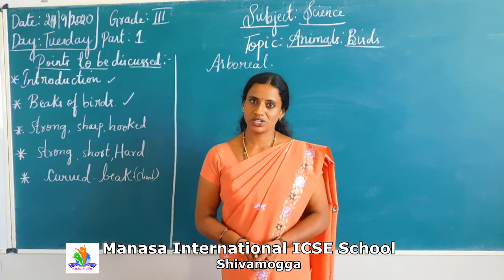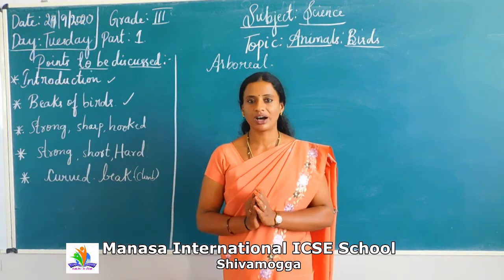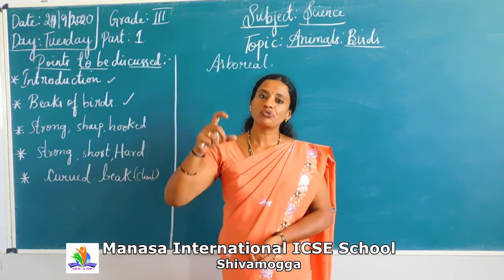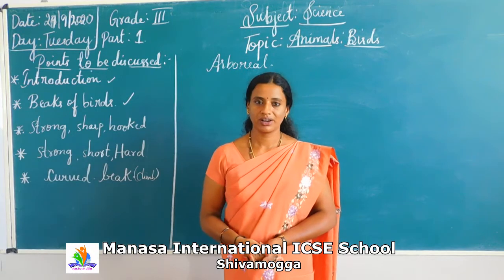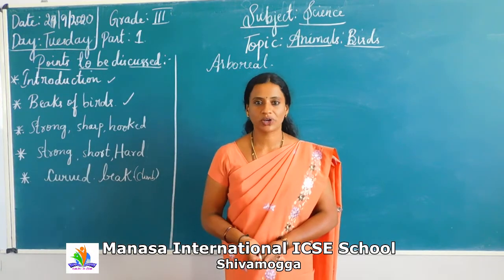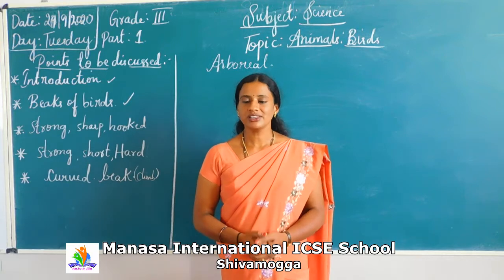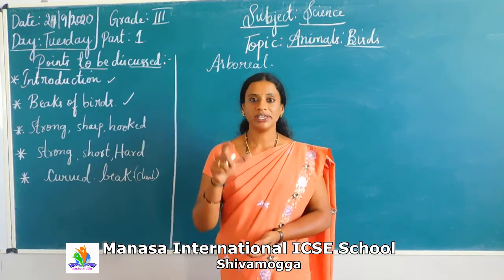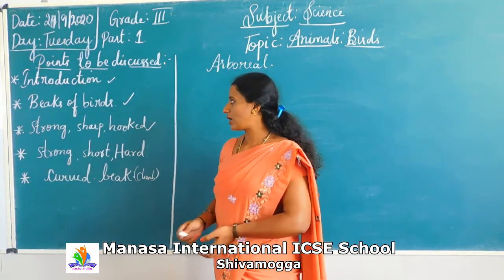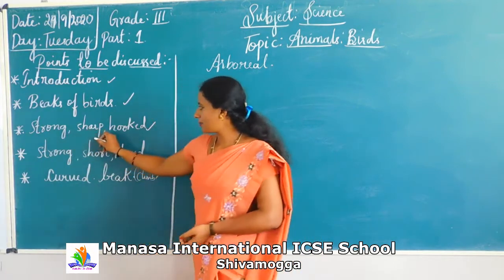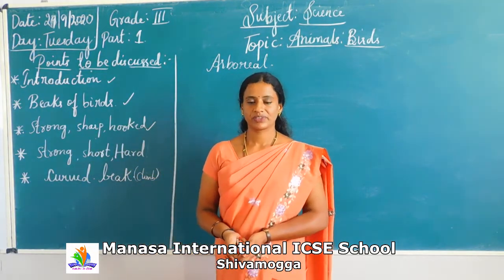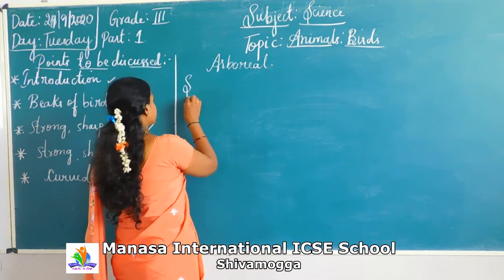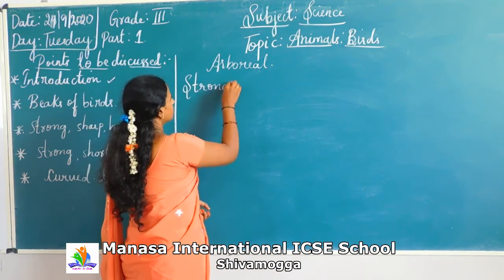So you can ask me a question, on what basis are the beaks blessed to that particular bird? It is on the type of food the bird feeds on. That type of beak is blessed for that particular bird. Let us see step by step with examples what are the different types of birds and their beaks. First we shall discuss the strong, sharp, hooked beak. Strong, sharp, hooked beak. An example I can give you for this is